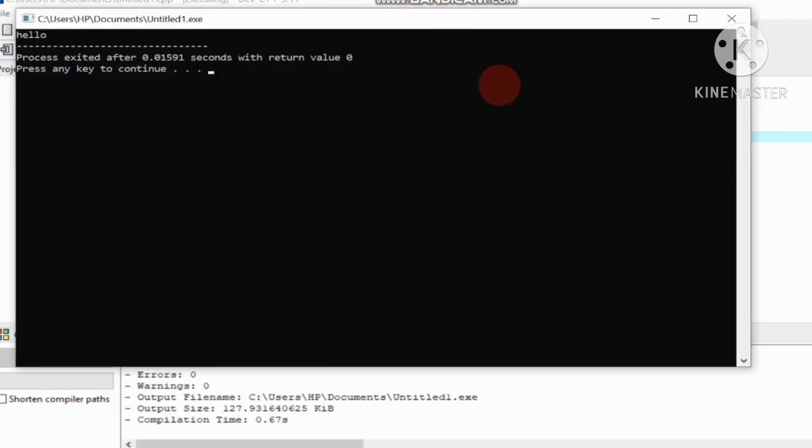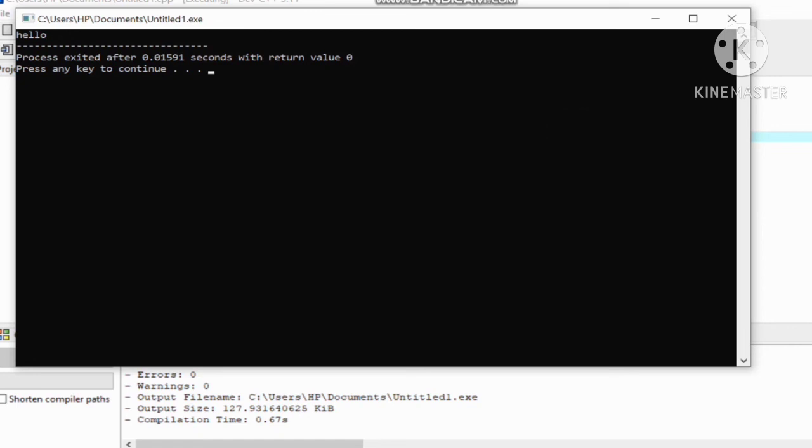After the final execution, this is the window. This black screen will appear, and it will give you the final output. If your program is fully correct, then when you execute or run your program, your C compiler will give you this output. Say my output is hello. So this is all about the C compiler and the basic introduction of C.